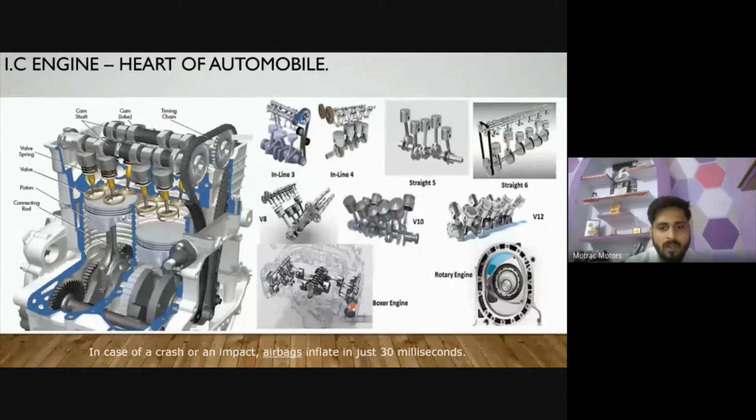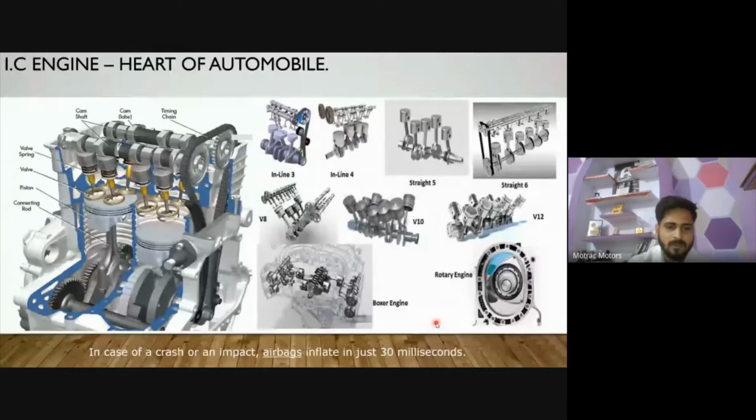This is a boxer kind of engine, with a parallel arrangement of pistons on both sides and all the valve arrangement systems. Okay, generally, if I'm talking about automobiles, we generally prefer a reciprocating engine, an inline engine or a V kind of engine. Boxer engines we generally do not prefer in automobile cars, and this is a different kind of engine, a rotary engine.